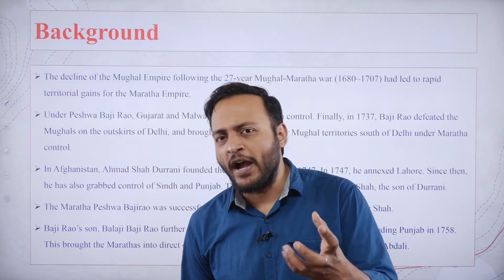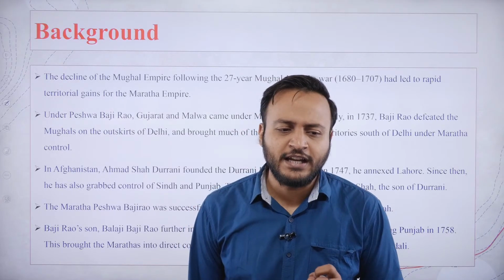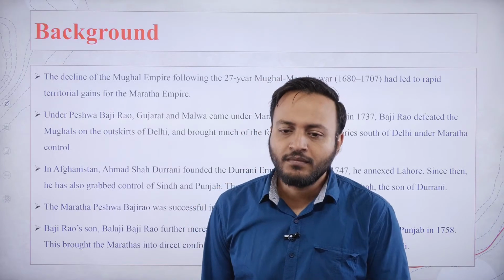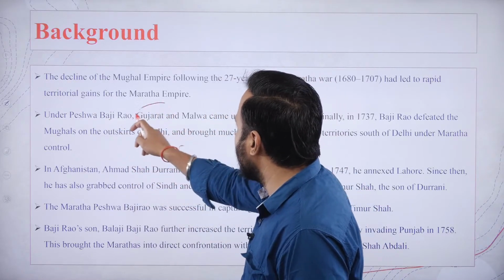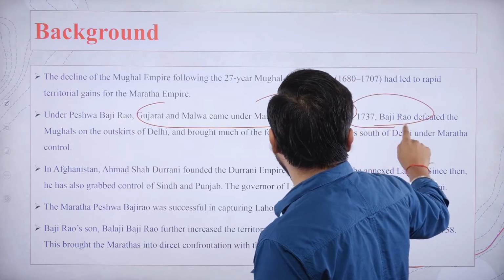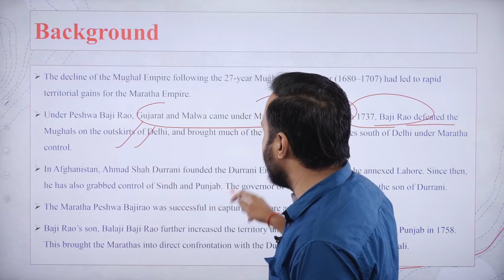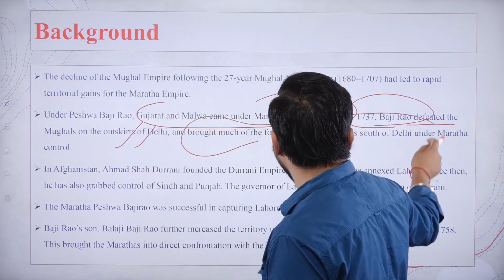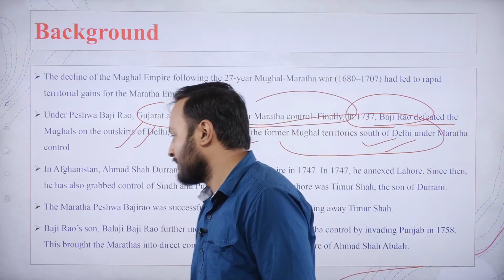So he saw an opportunity in this matter. Apart from this, let me tell you another reason. Under the Peshwa Baji Rao, Gujarat and Malwa came under Maratha control, and in 1737 Baji Rao had defeated the Mughals on the outskirts of Delhi and brought much of the Mughal territories in the southern part of Delhi under Maratha control.